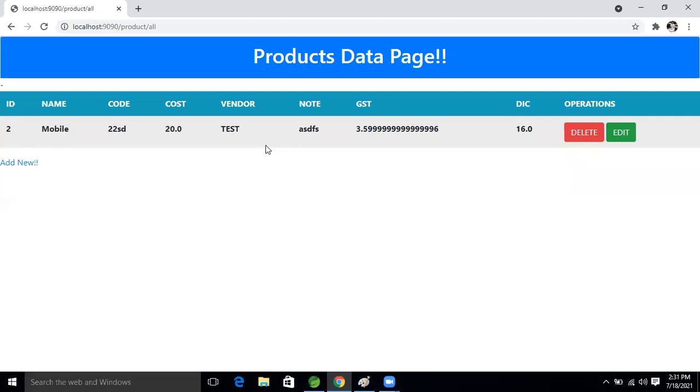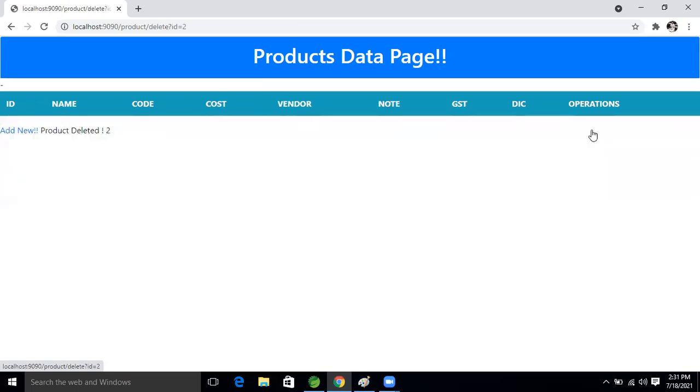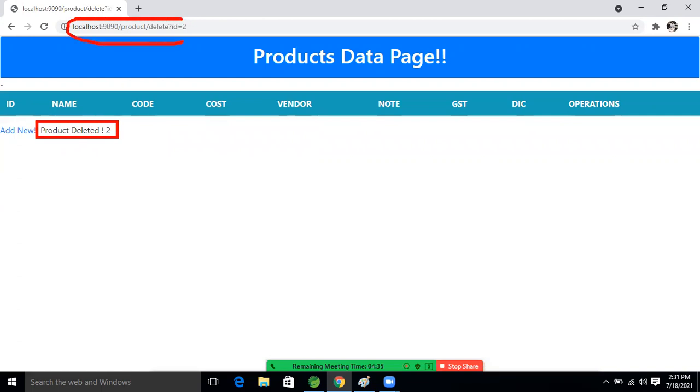So the last time, after deleting the record, I deleted the record and this product was deleted. We get the message. But what will we do now? See in the URL. Observe this URL. Already two is there.